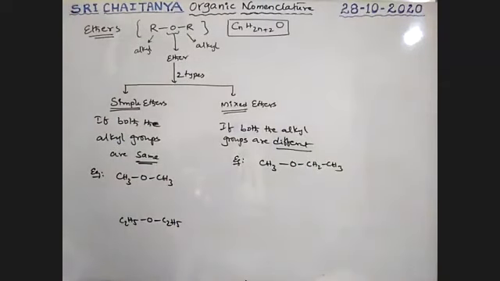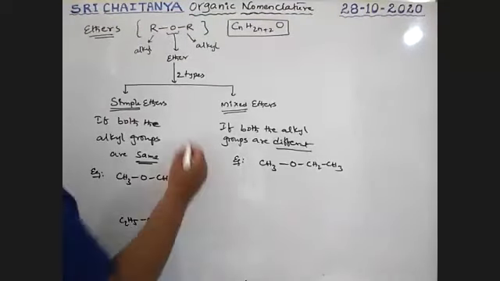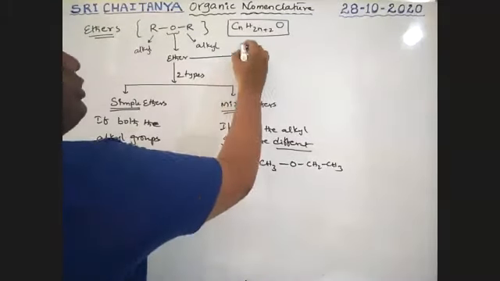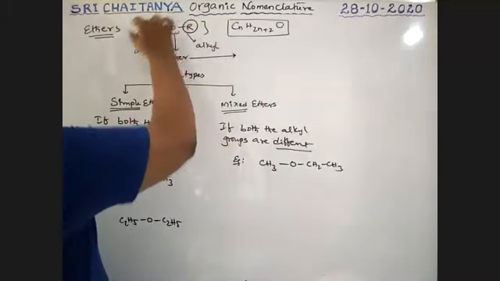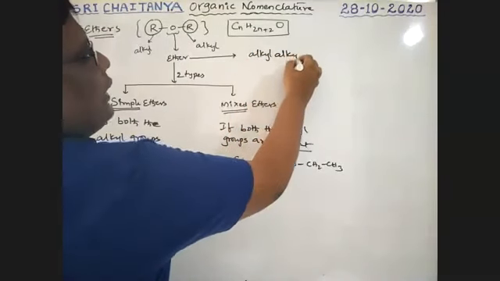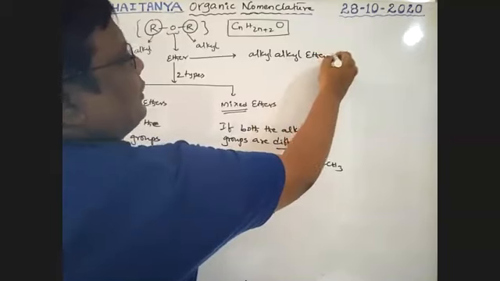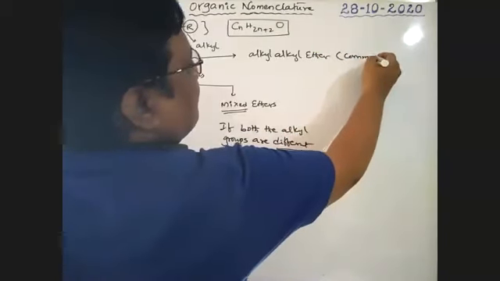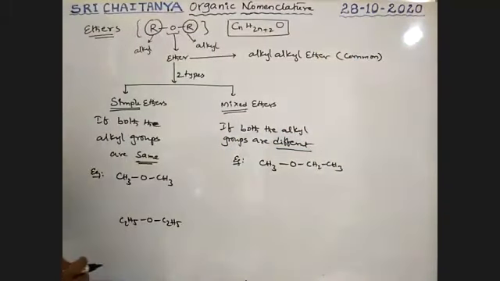So now, what is the naming of this compound? Naming, common system. See boys, in the common system, one is alkyl, another one is alkyl. Alkyl alkyl ether is the common name. So what is the name of this one? Methyl and methyl. Methyl ether, nothing but dimethyl ether.